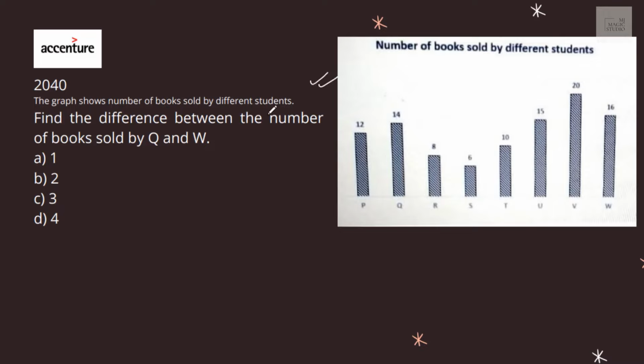Okay, we have the same graph again. Find the difference between the number of books sold by Q and W. Q has sold 14 and W has sold 16. So the difference is 16 minus 14, that is 2. That is option B.